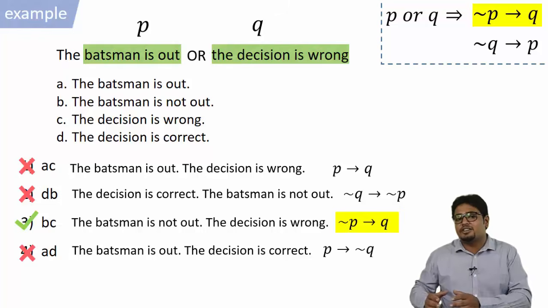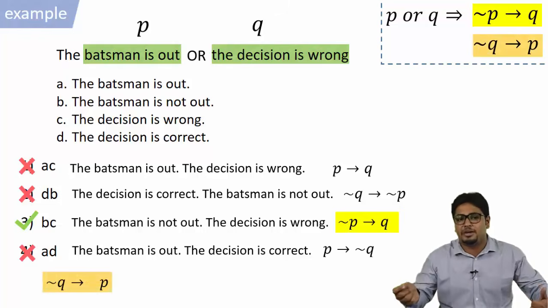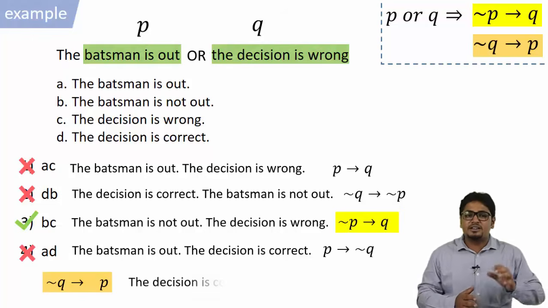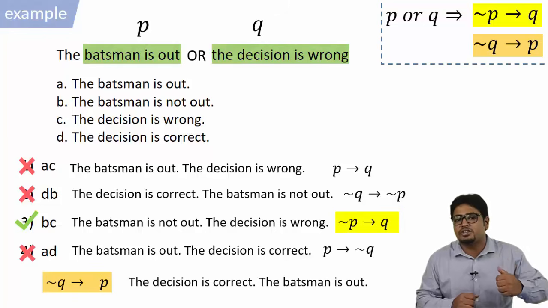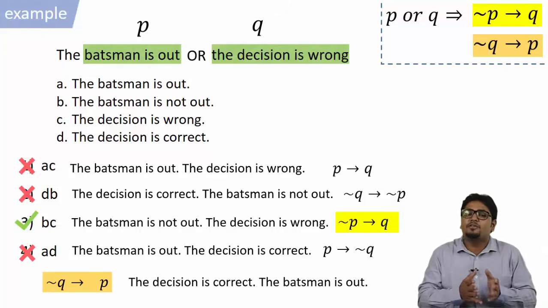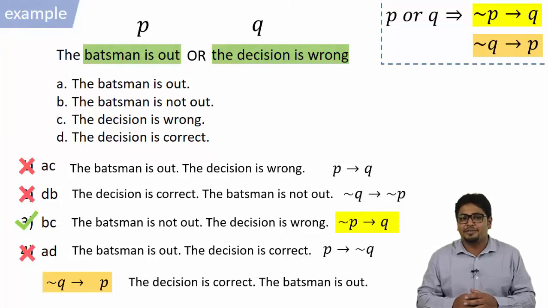The second deduction that we saw in the case of OR was negation Q implying P. This gives us the decision is correct, the batsman is out. That is combination DA. It would have been a correct answer if it was given in the options.